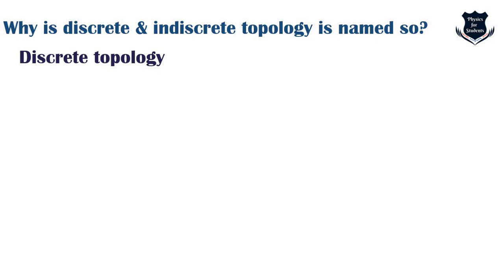So discrete topology is also called the finest topology. Why is it called finest? Because you cannot further subdivide it into subparts, right? That is why it is called the finest topology.